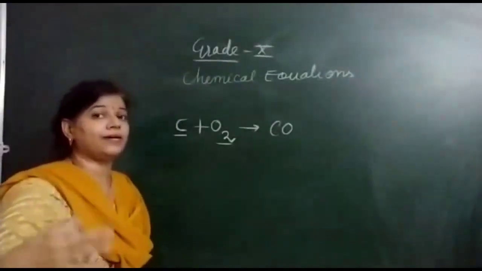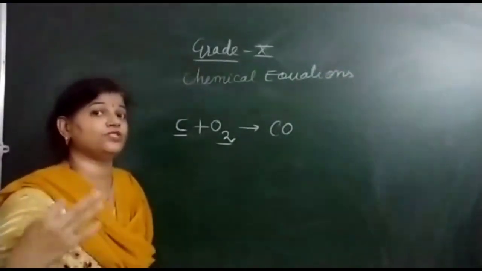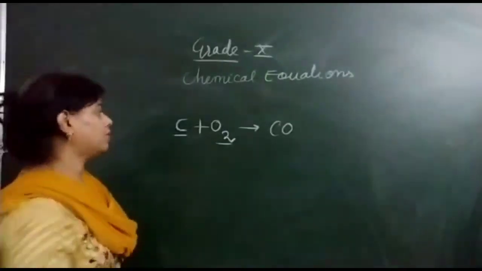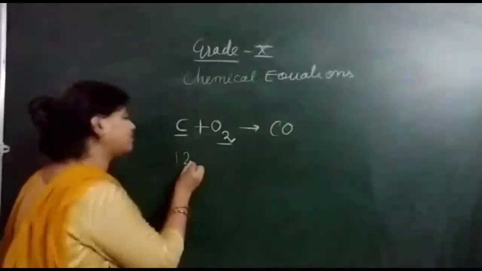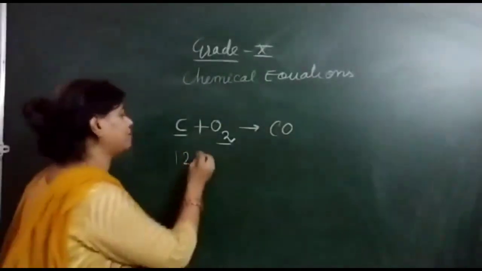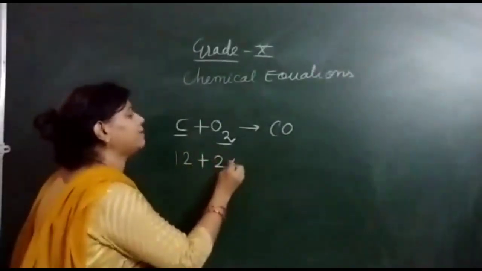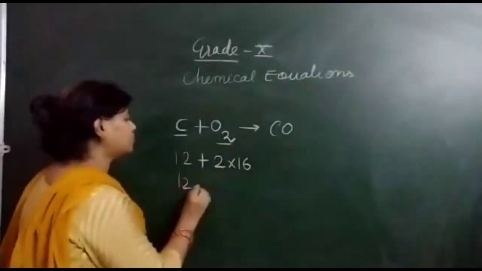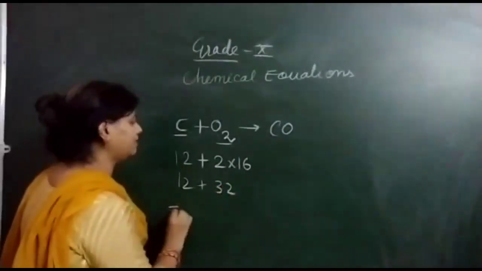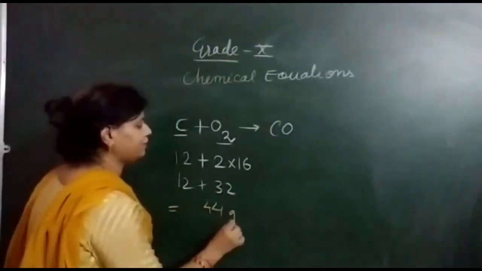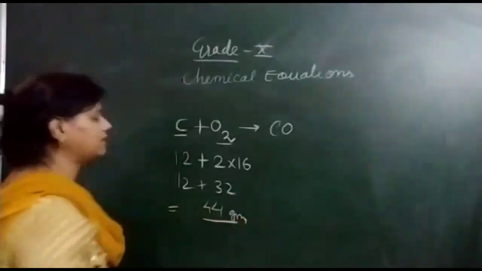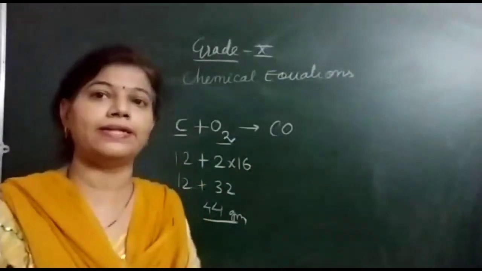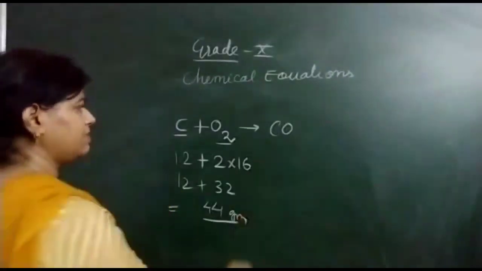Now, what we learned is that chemical equations follow the law of conservation of mass. And if I write the law of conservation of mass, what will happen? The atomic mass of carbon is 12, right? Plus the mass of 1 atom of oxygen is 16, so 2 atoms is 32. So 12 plus 32 will become 44. It means if the mass of the reactant is 44, we should get the mass of the product also 44. So we will see that.